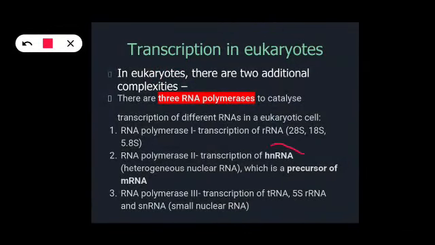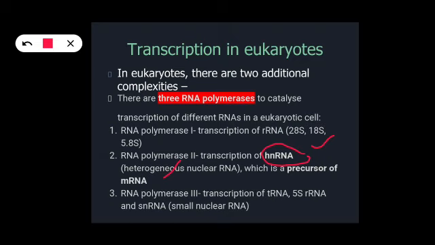hnRNA means, after the three steps we just studied, initiation, elongation and termination of transcription, the RNA that will be formed is known as hnRNA. Now hnRNA stands for heterogeneous nuclear RNA. Now what does this term heterogeneous actually mean?